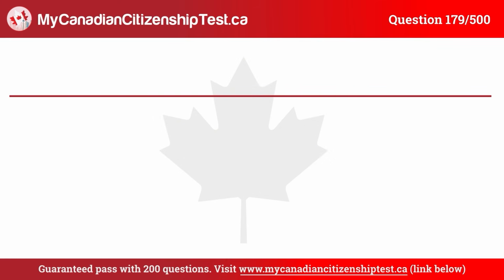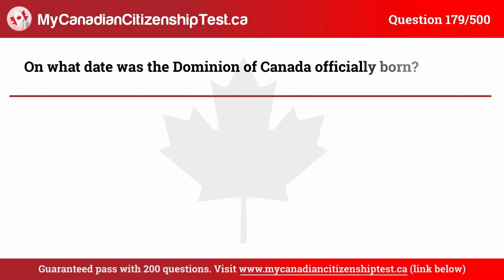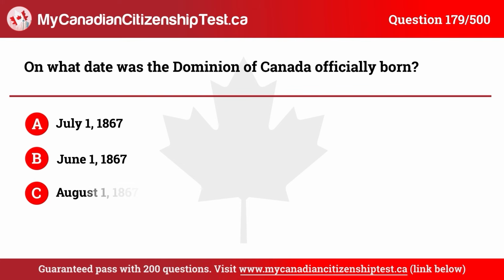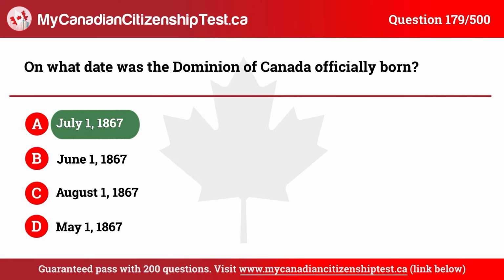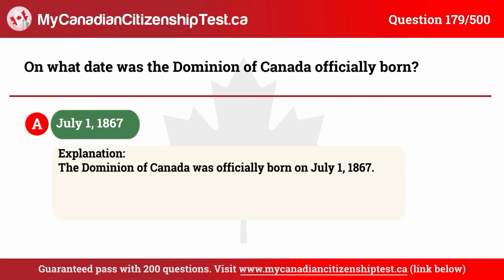Question 179. On what date was the Dominion of Canada officially born? A. July 1st, 1867. B. June 1st, 1867. C. August 1st, 1867. D. May 1st, 1867. The correct answer is A. July 1st, 1867.